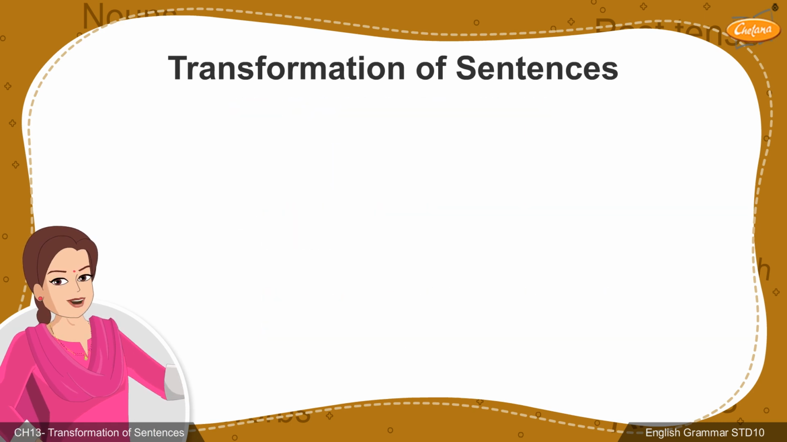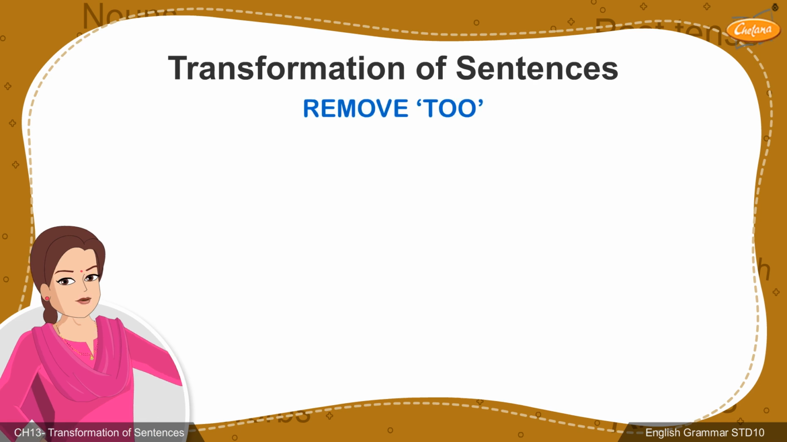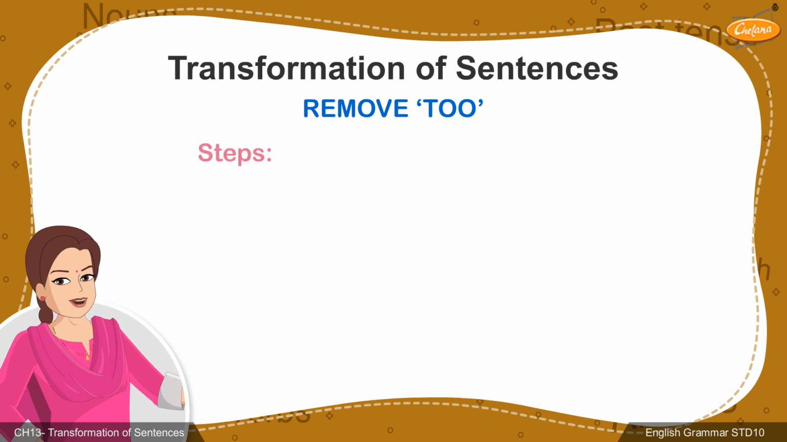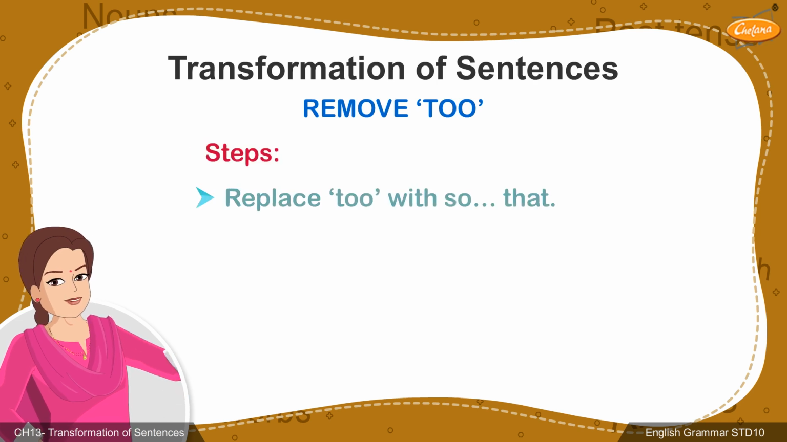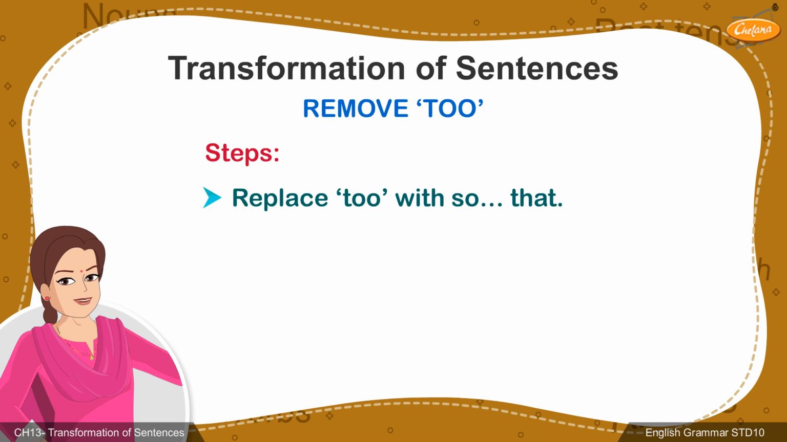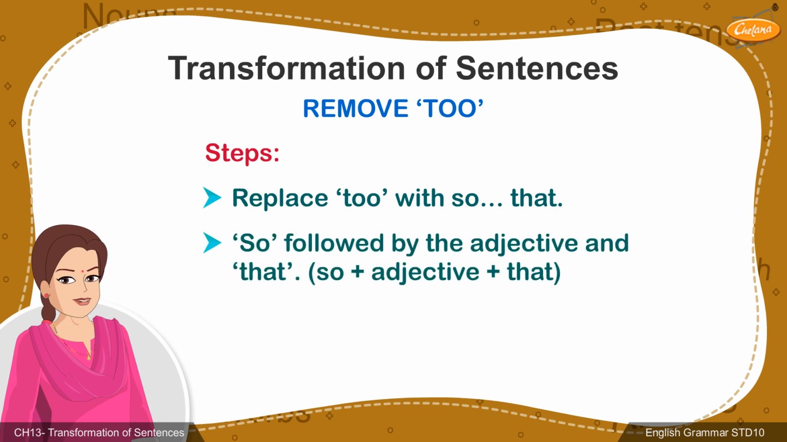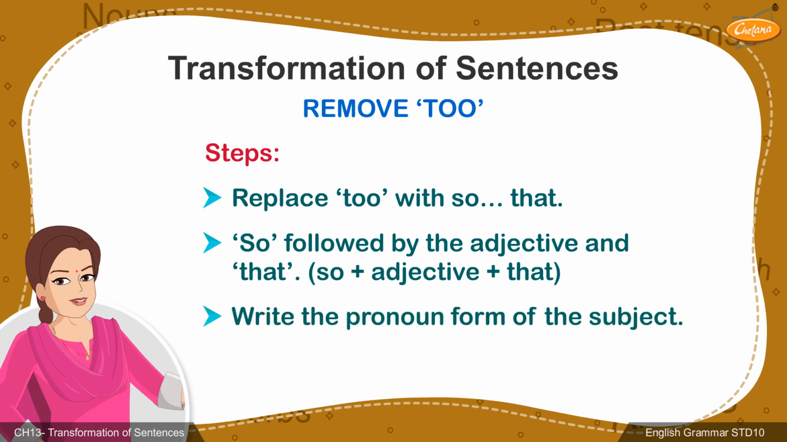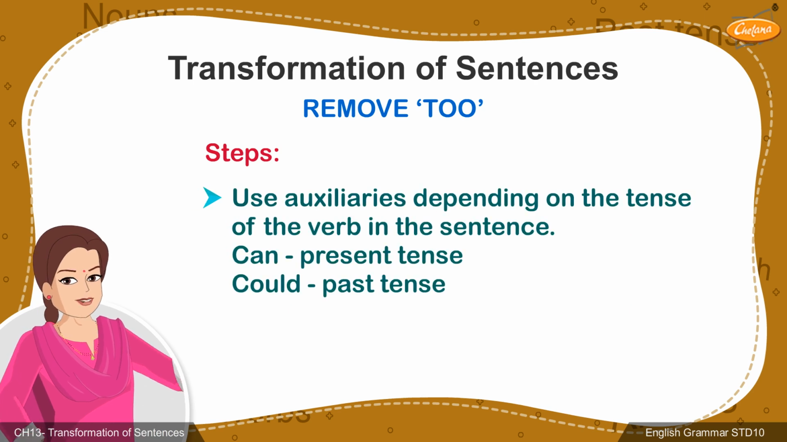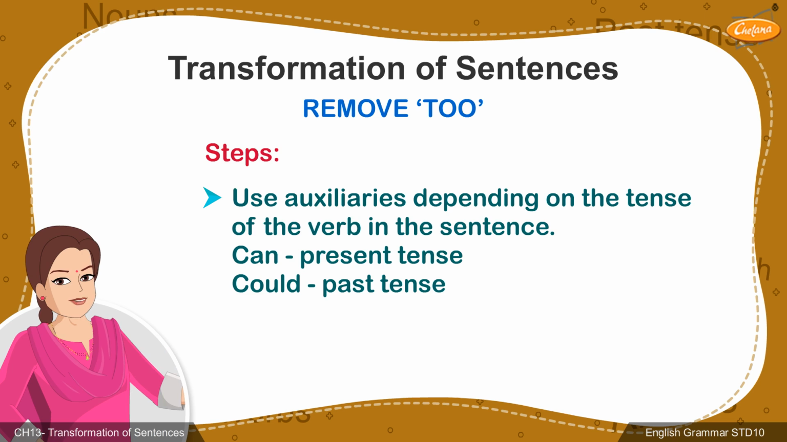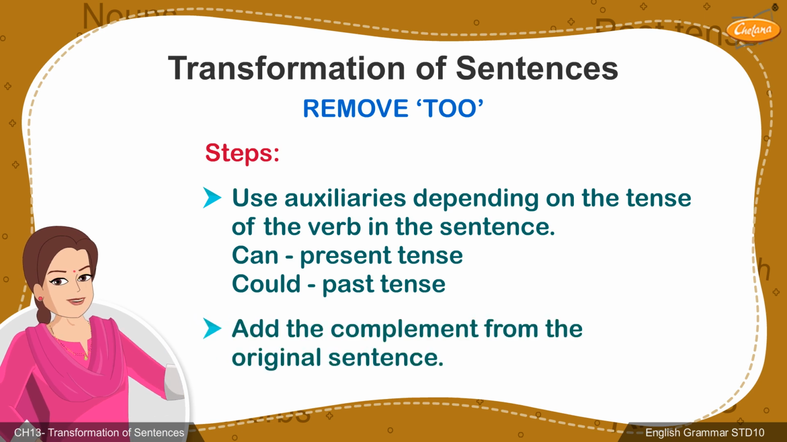Now we'll be learning about how to transform a sentence by removing the adverb too from the sentence without changing its meaning. There are a few simple steps you need to follow. First, while removing too, you can replace it with so that. The word so has to be followed by the adjective given in the sentence and then that. Then, the pronoun form of the subject must be written followed by the auxiliaries can for present tense and could for past tense. Lastly, we add the complement as given in the sentence.